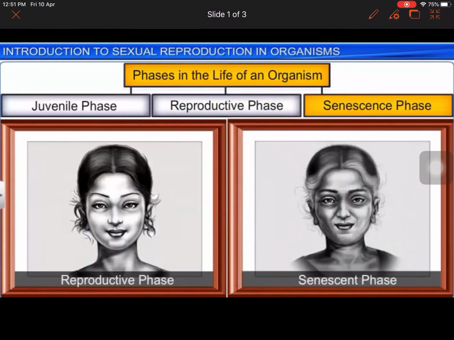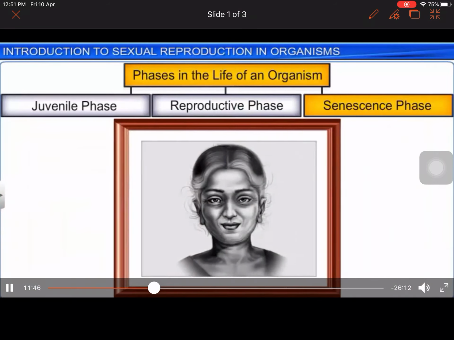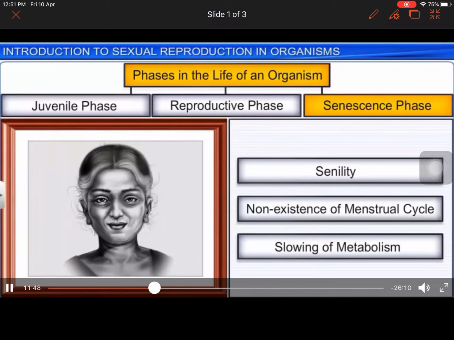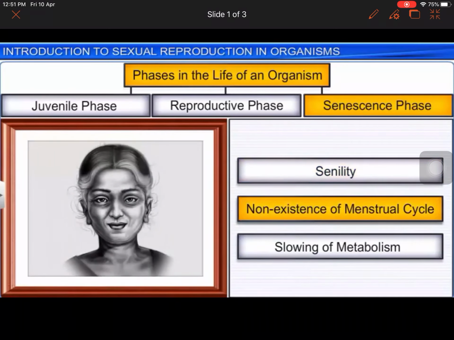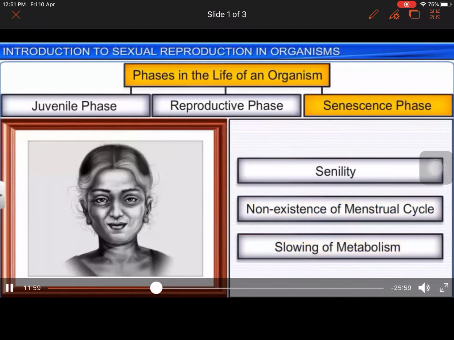The end of the reproductive phase in living organisms coincides with the beginning of the senescent phase, during which we see changes such as senility, non-existence of the menstrual or estrus cycle, and slowing of metabolism. Senescence ultimately leads to death.